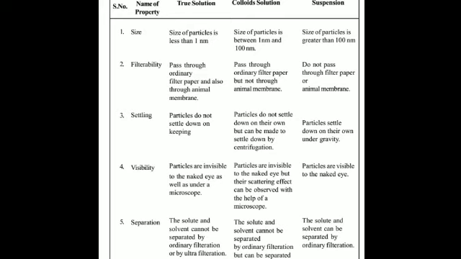And the examples I have shown you: true solution, sugar in water; colloids, milk, ink and blood; heterogeneous, curd in water, sand in water, or flour in water are examples of suspensions. Then please move on to the exercise.